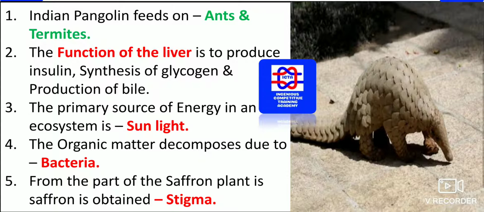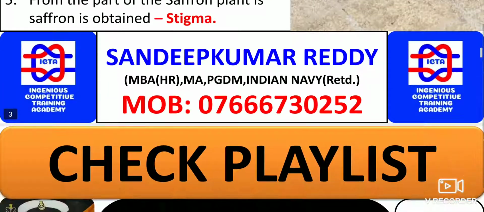The organic matter decomposes due to which? That is because of bacteria, the organic matter directly decomposes. From which part of the saffron plant is saffron obtained? That is the stigma. Please remember, guys, saffron is obtained from the stigma of the saffron plant.